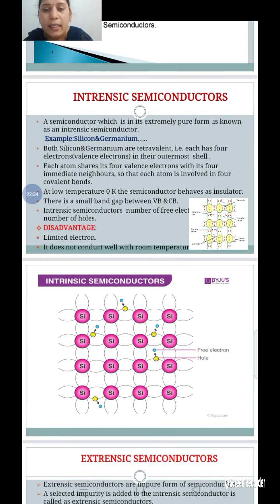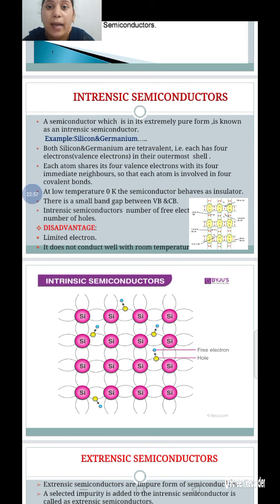Intrinsic semiconductors are an extremely pure form of semiconductors. This is called an intrinsic semiconductor. What are the examples of intrinsic semiconductors?